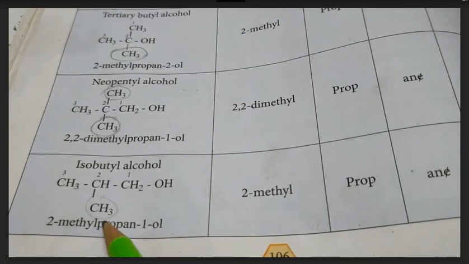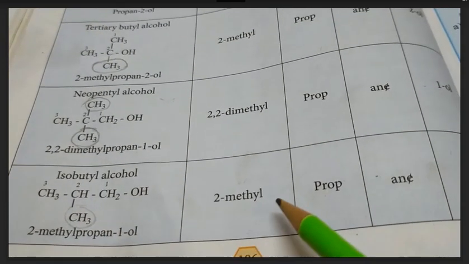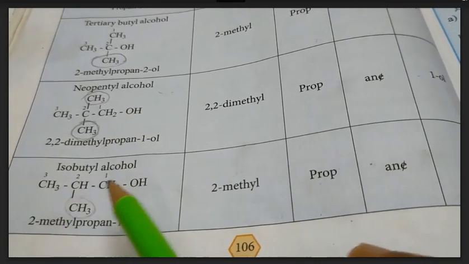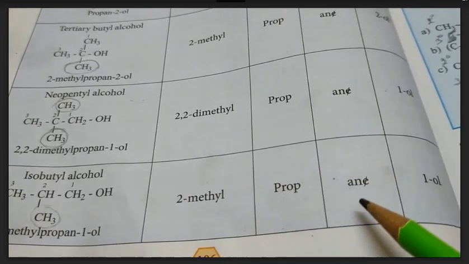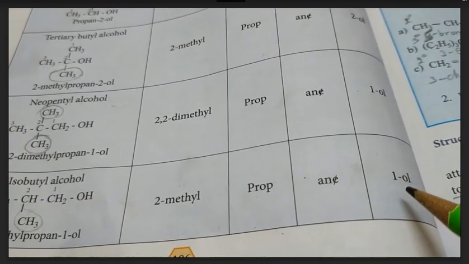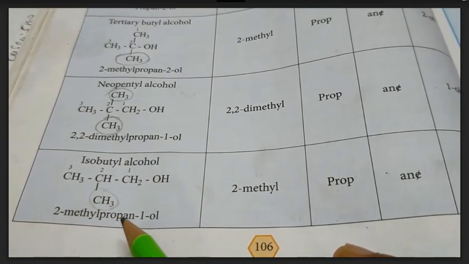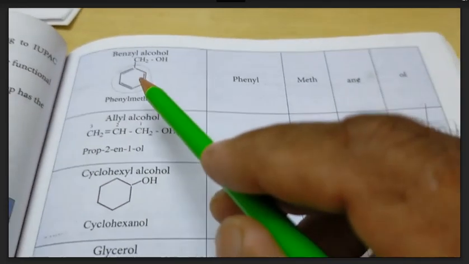At the second carbon there is a methyl group, so the name of the substituent is 2-methyl. Only 3 carbons in the longest carbon chain, root word prop. Only single bonds, ANE. At the first carbon the OH group, so 1-ol. So 2-methylpropan-1-ol. Another example.